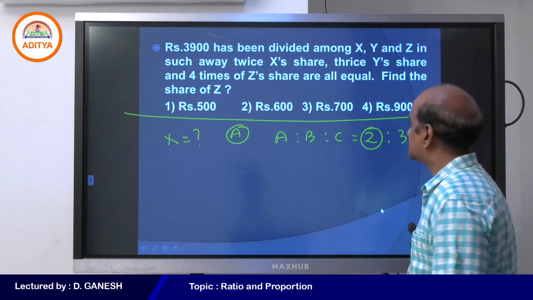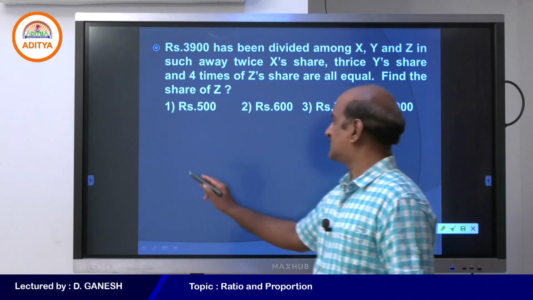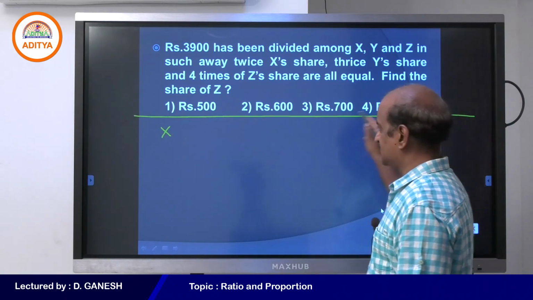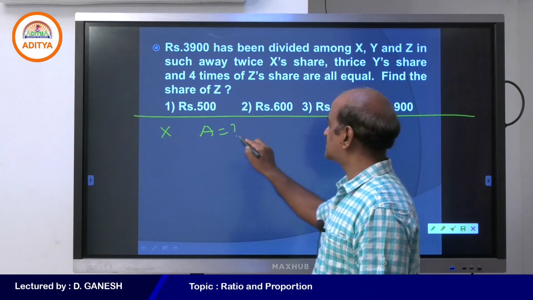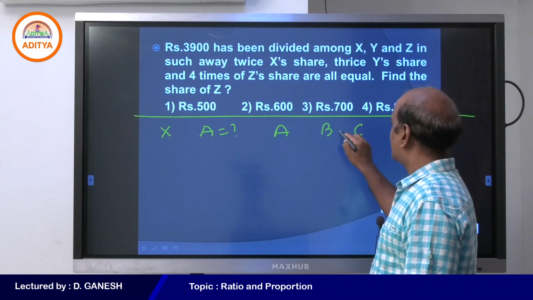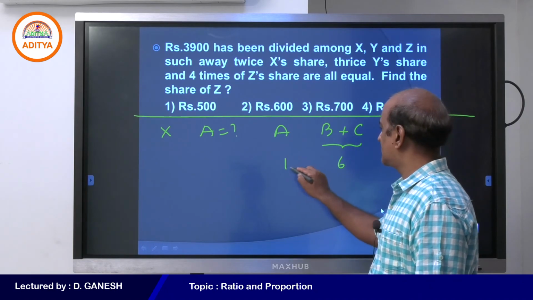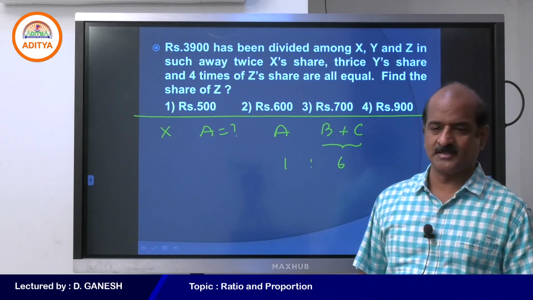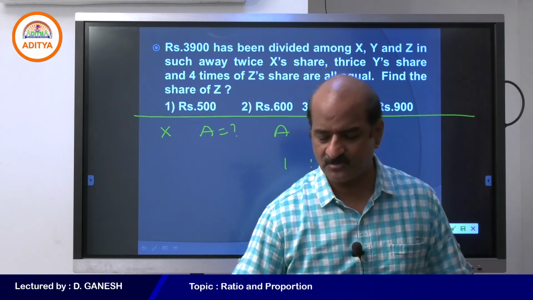Right. For example, let me suppose that some X rupees is there, and I want to see how much A is going to get. Now here is the condition: if B and C are given 6 parts, A must be getting 1 part. Is this information enough to get the answer how much A is going to get?